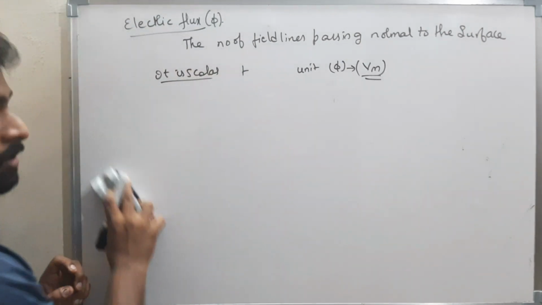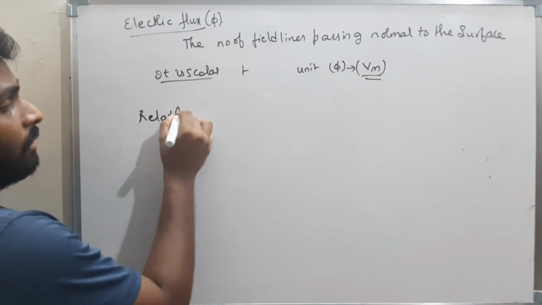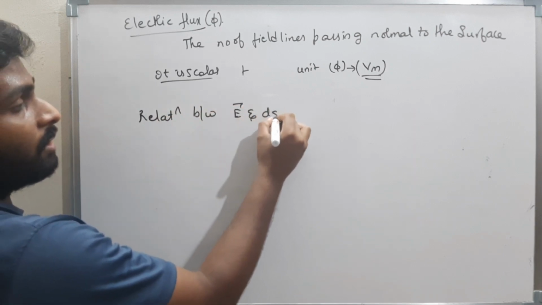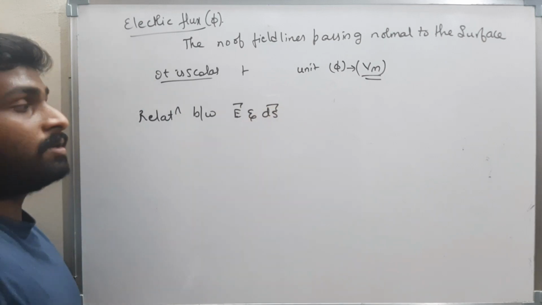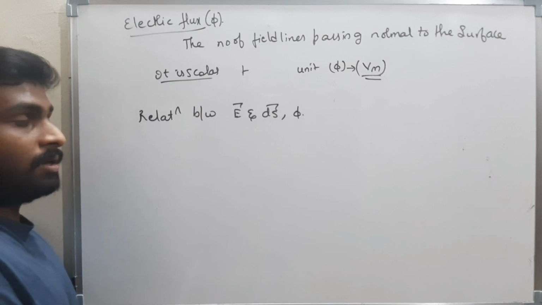What is the relation between the electric field, the area vector and the flux? Now see here.